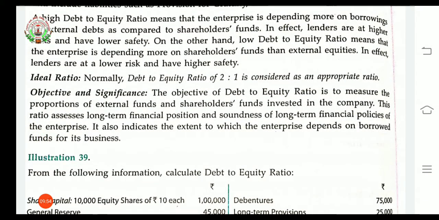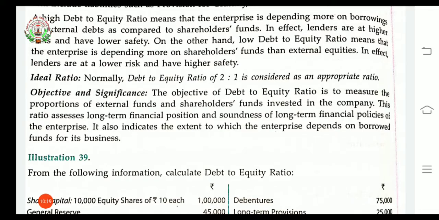Objective and significance. The objective of the debt to equity ratio is to measure the proportion of external funds and shareholder funds or equity invested in the company. This ratio assesses the long-term financial position and the soundness of the long-term financial policies of the enterprise.